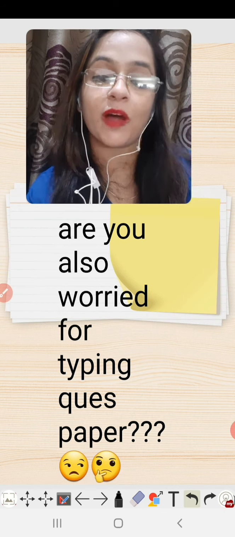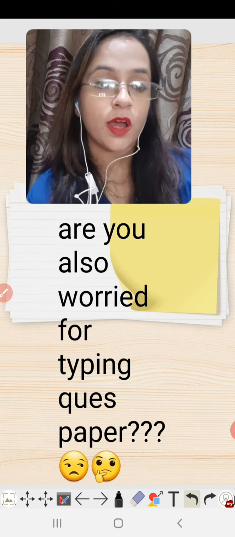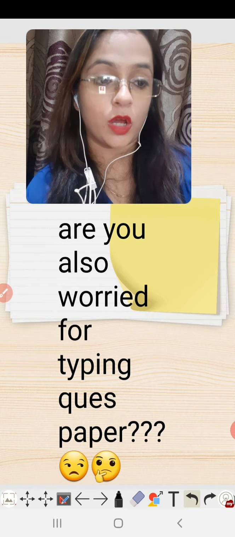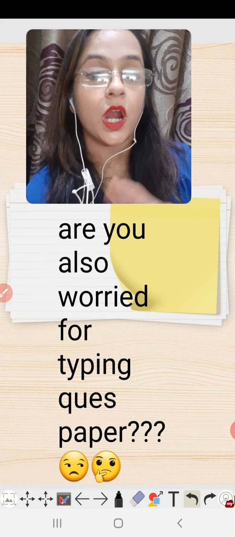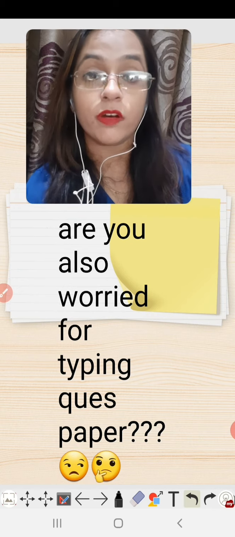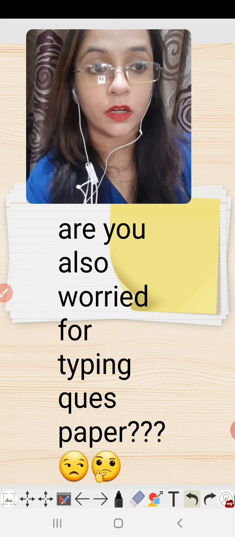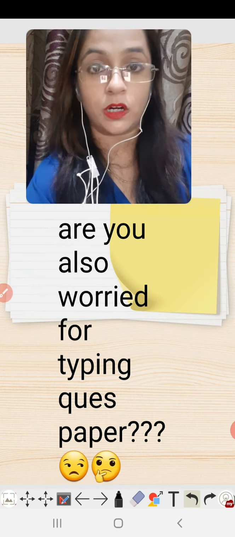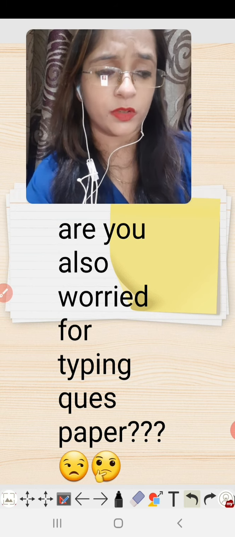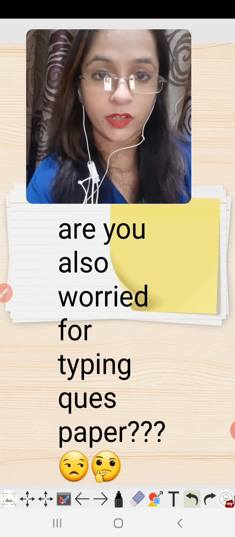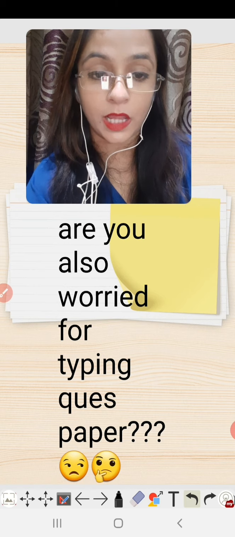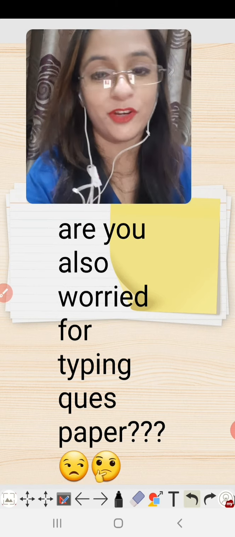We all have so many question papers, but what we need to do, we have to search, we have to mark with pencil, then we need to convert into Word. That means we need to type by ourselves. Now there is no need to type the question paper, and even without downloading any converter, because what I have observed, when we download the converter, the formatting is not good. We need to do very much in that, but what I am going to discuss is very simple and definitely it will be very beneficial for all of you.